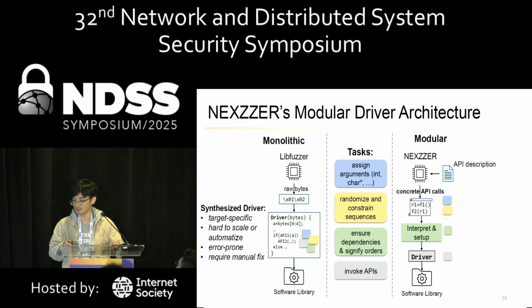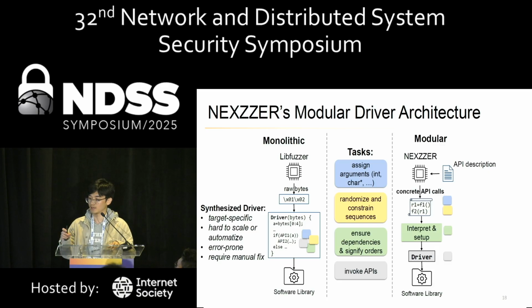So to modularize these tasks in Nexer, firstly, our fuzzing engine is API aware. Facilitated by the automatically generated descriptions, our fuzzing engine can directly generate API calls with concrete argument values and sequence orders instead of raw bytes like libFuzzer. And then Nexer has a general interpreter to interpret and execute the generated seed and perform some low-level but general jobs like setting memory layouts and transferring dependencies between APIs. And then finally invoke the API through synthesized code inside the driver.